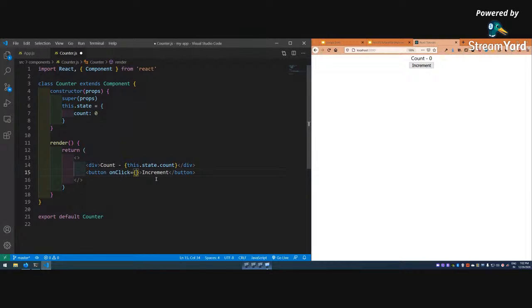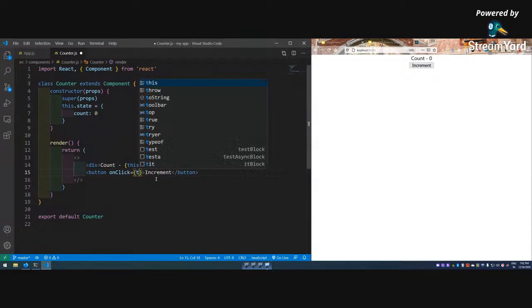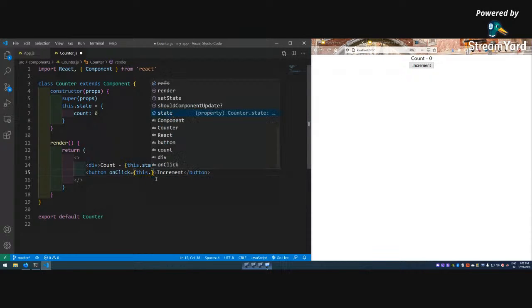That function name can be anything, so let me say its function name is increment count, but I cannot call it like that. So this dot increment count is there.